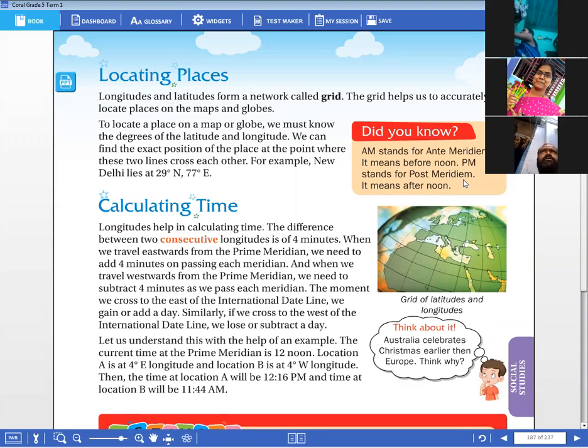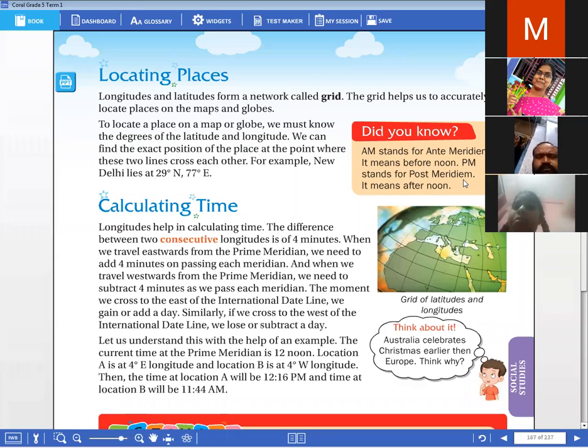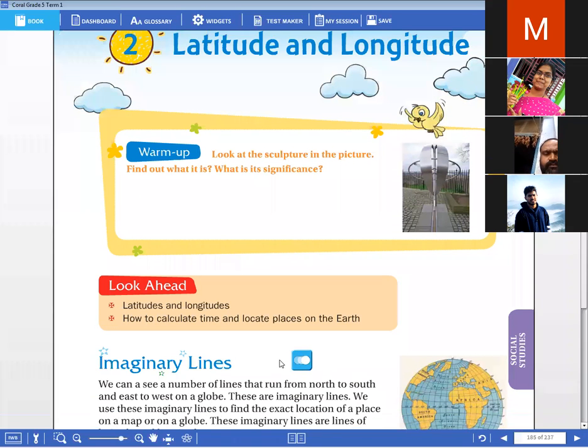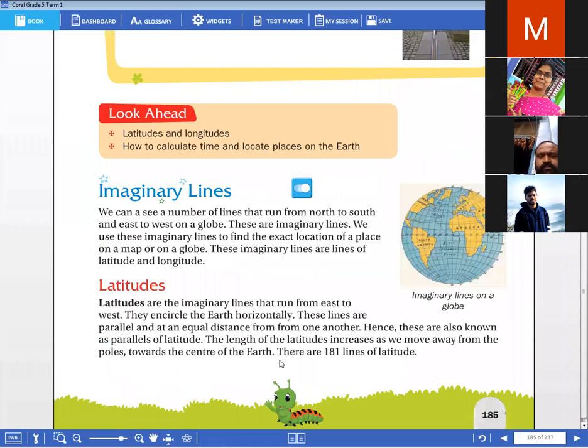Okay, children, without any delay, let's go to the class. In our previous classes, we came to know about what are longitudes and what are latitudes. And we saw the main differences between longitudes as well as latitudes. Hope you all knew, or let me remind you once again, because there will be a self-assessment exam by tomorrow. So let me just go through this once.